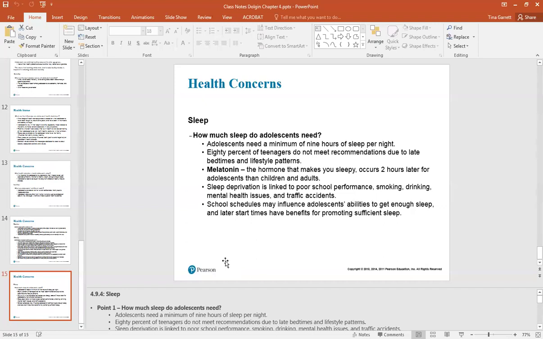School schedules may actually influence adolescents' abilities to get enough sleep, and later start times have benefits for promoting sufficient sleep.